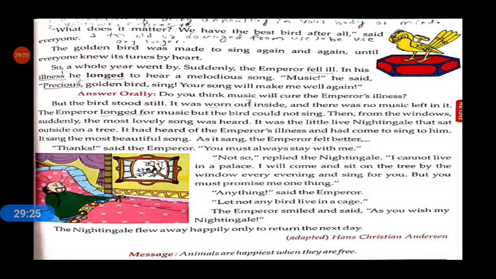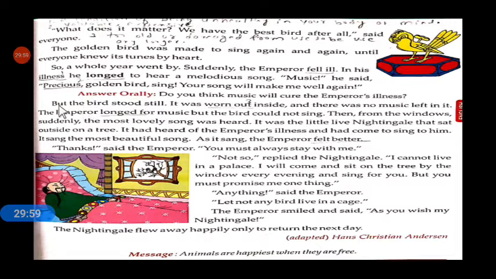So the emperor is asking the precious golden bird to sing, whose song will make the emperor well again. By listening to that song of the golden nightingale, he may become well, he may become healthy.